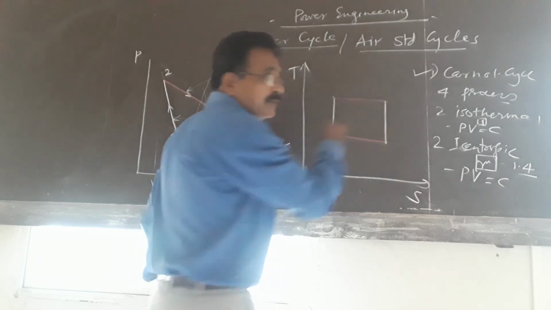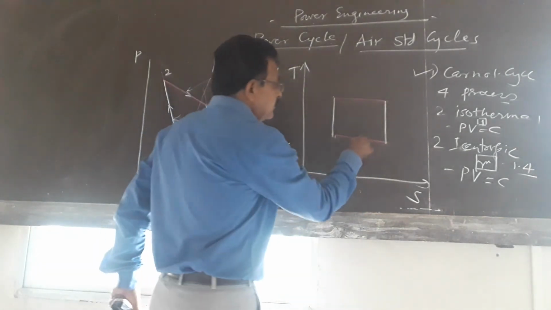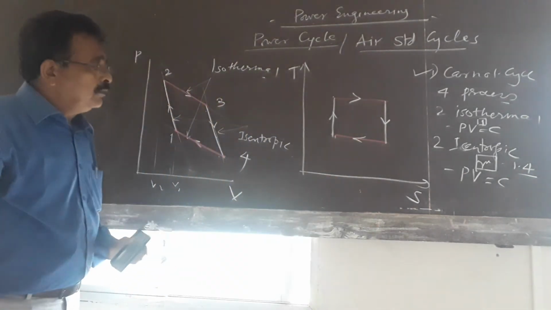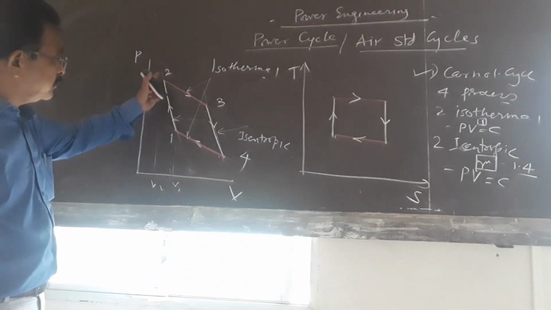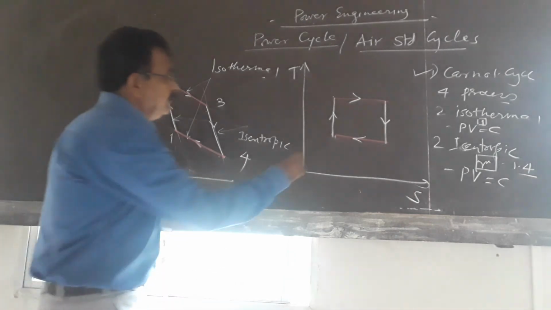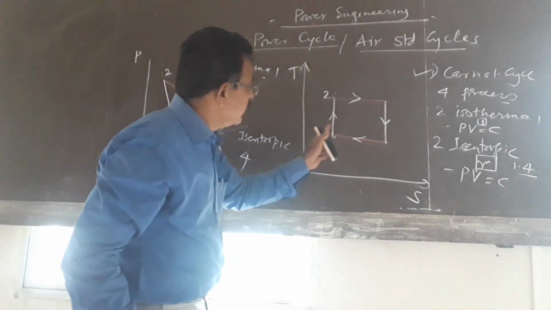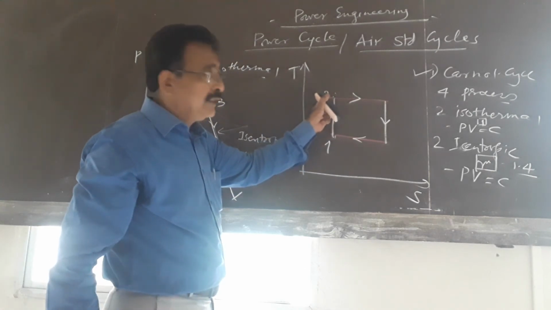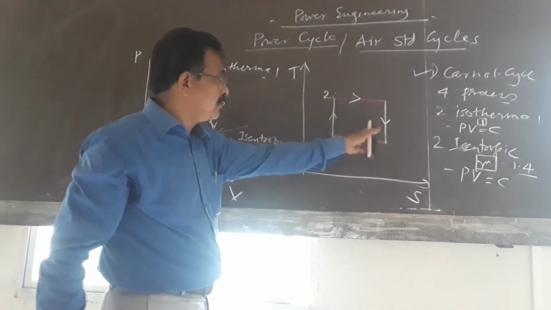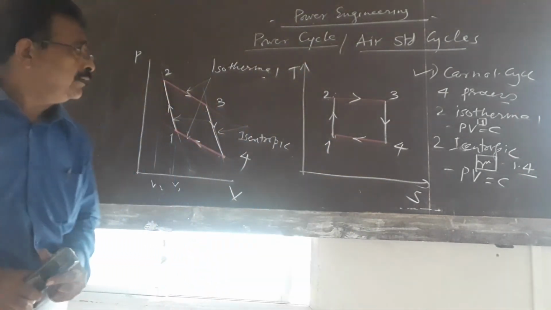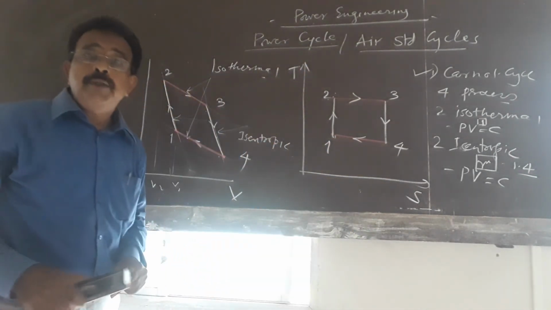Show the arrows in the clockwise direction. From 1 to 2 is isentropic compression. This is also isentropic, but in compression the temperature increases, so we start from here. 1, 2, 3, 4.